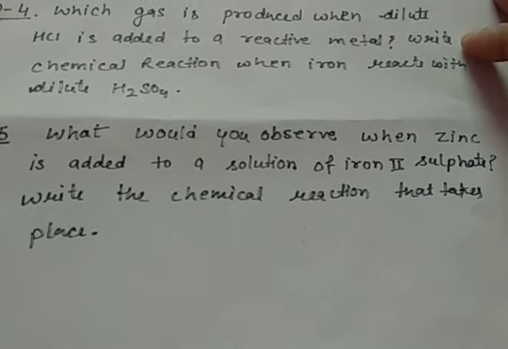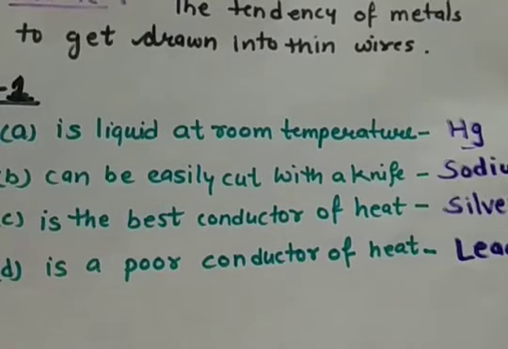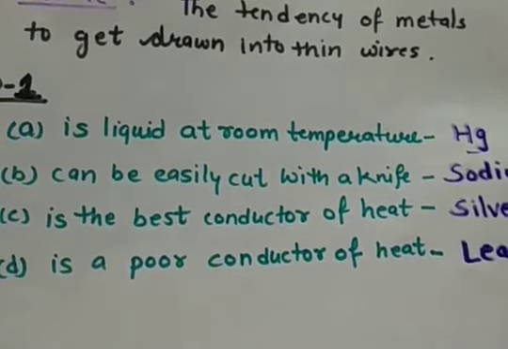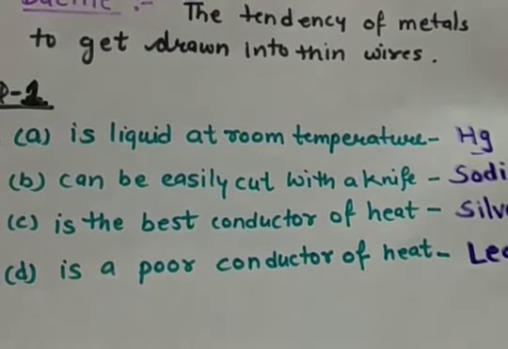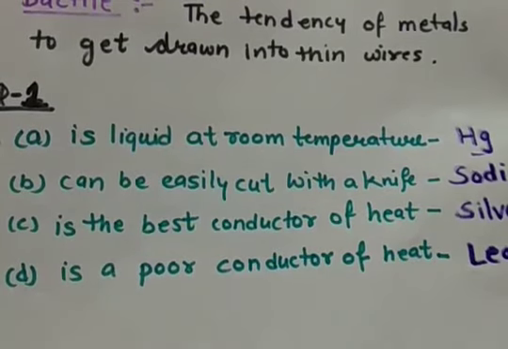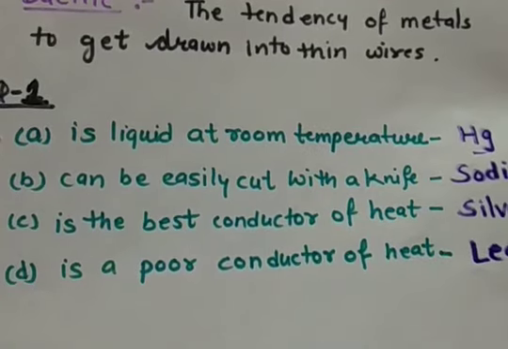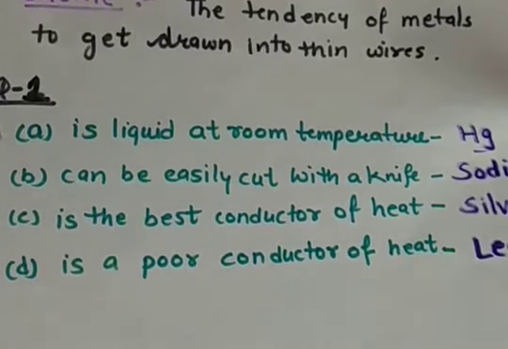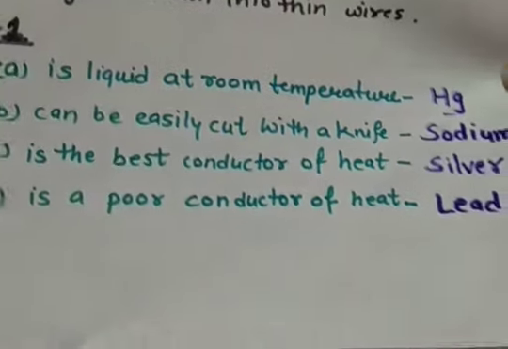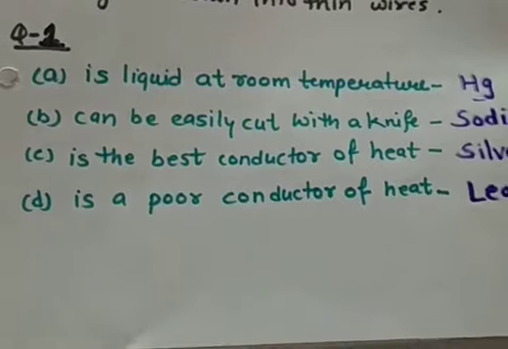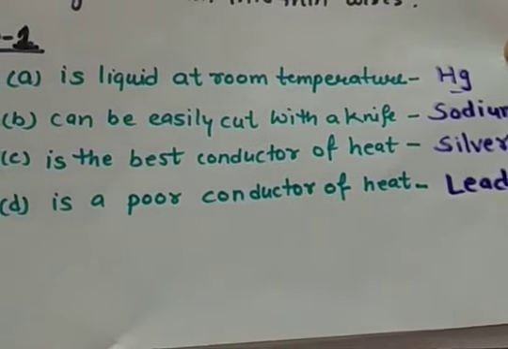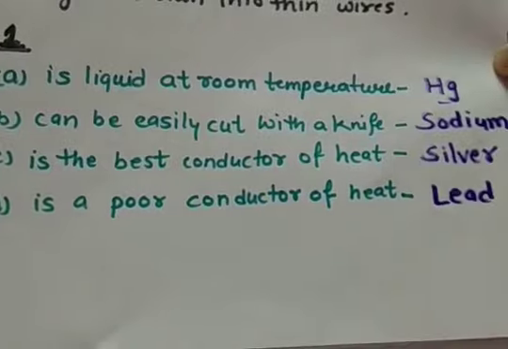Now let us see lecture number 1 homework solutions. In lecture number 1 I gave you 2 questions as homework. The first question was name a metal for the following. Part A, a liquid at room temperature: that is mercury, Hg. Part B, can be easily cut with a knife: that is sodium because it is very soft. Part C, the best conductor of heat: that is silver. Part D, a poor conductor of heat: that is lead.